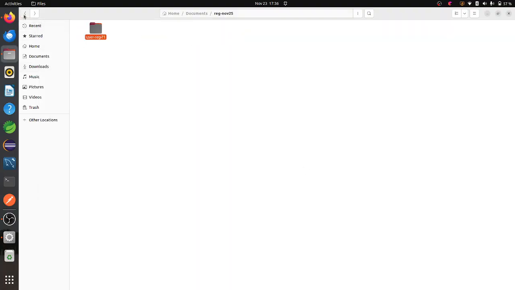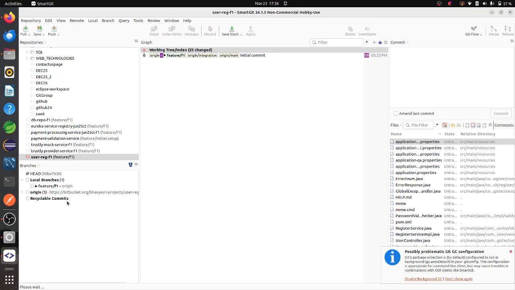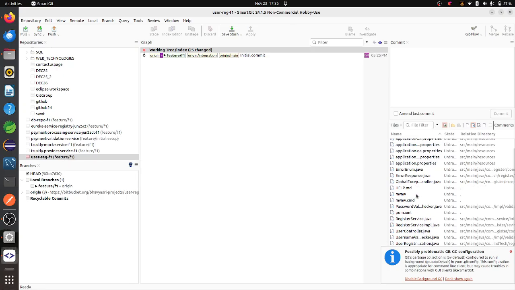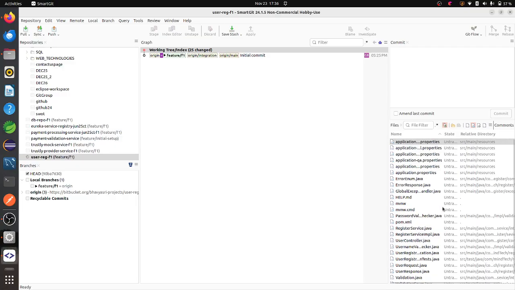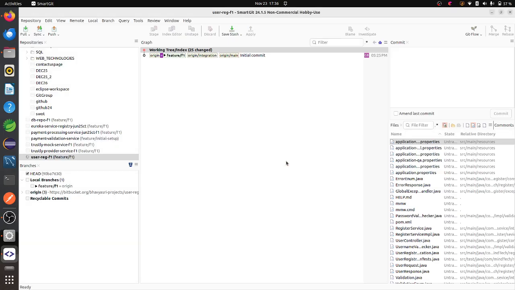So I have kept everything in this particular folder. If I open this one now, it is showing me the changes; previously it was not working. Now I have closed it and reopened it, and it shows all the changes that I have done here. If I want to push every code change in my project to Git, I now have to do add, commit, and push.